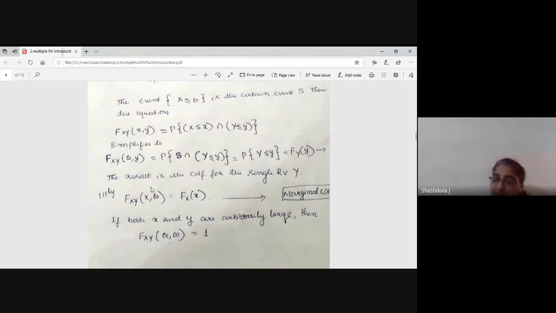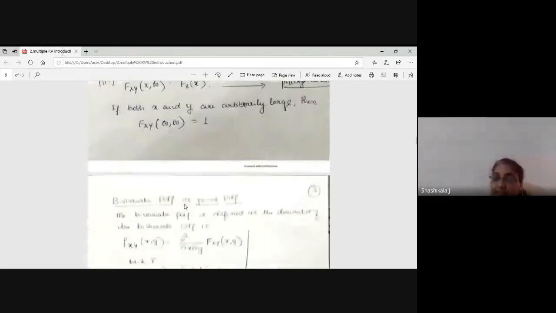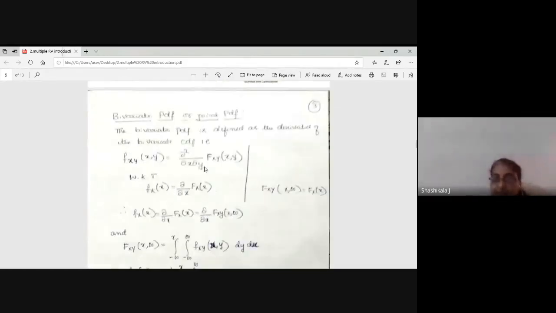Whenever you take the intersection of x and infinite, you are going to get F x. By using that relation, f of x is equal to dou by dx of F of x comma infinite. Understood this? Or shall I repeat?